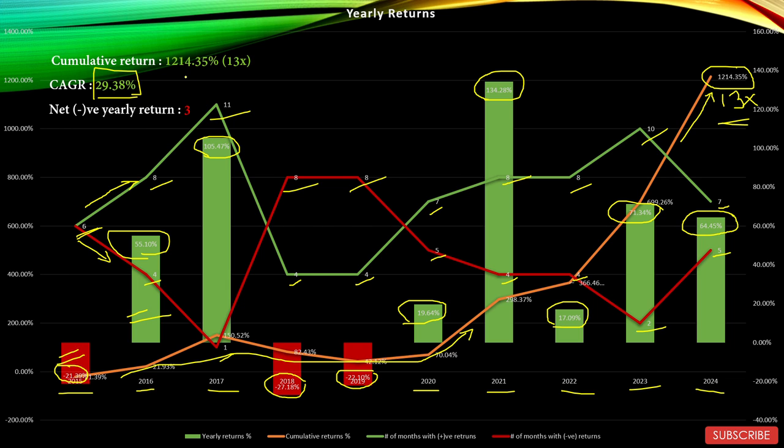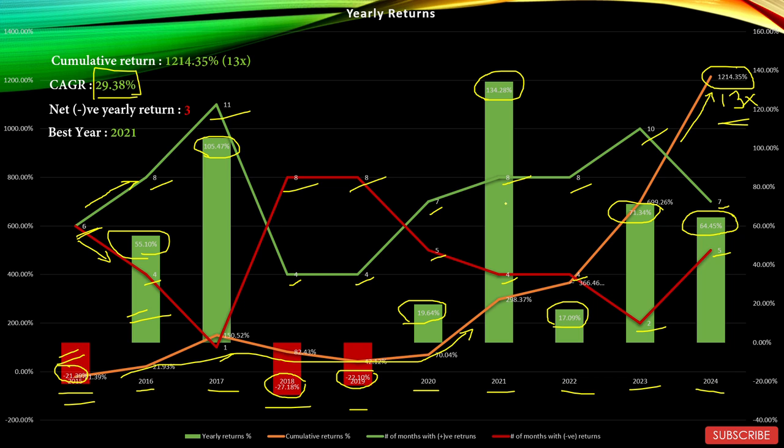But net negative yearly return. So 3 years gave net negative yearly return. So this is not good for the sector. 2015, 2018, and 2019, 3 years in which this sector gave negative yearly returns. So this is something which needs to be kept in mind for those who are interested in this sector.